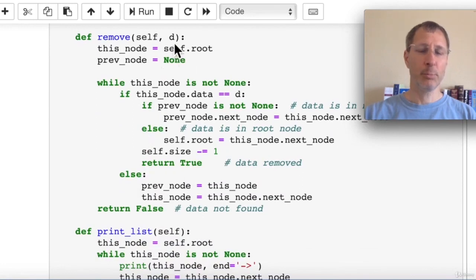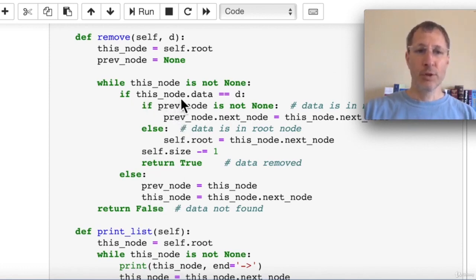The remove function, we pass in a piece of data. We need pointers to this node and this node's previous node. So we're going to start iterating through the list to do the find operation at the root, which we'll call this node, and then we're going to keep track of the previous node because we need that to be able to remove the node when we find the one we want to remove. Each time through this while loop, we have two pointers now to increment. We have to increment the previous node to this node, and we have to increment this node to this node's next node. So if we haven't found what we're looking for yet at the end of this while loop, we'll bump forward both of those two pointers. And that's how we iterate through the list.